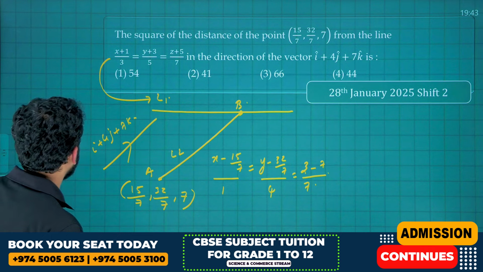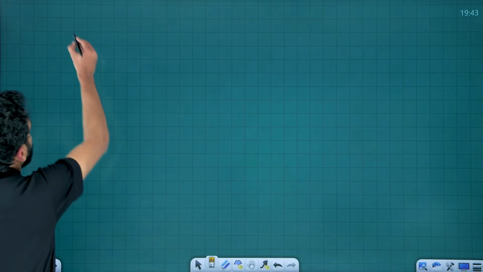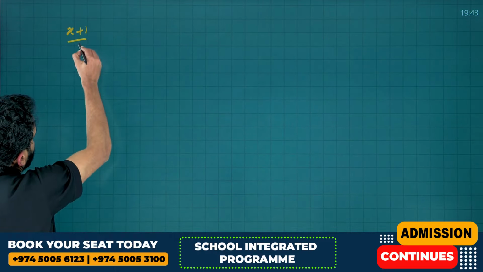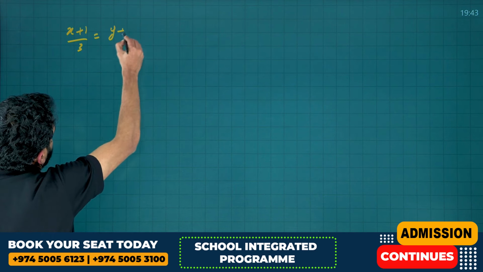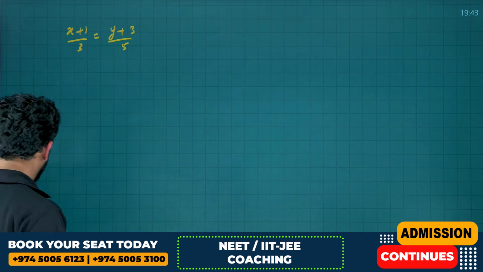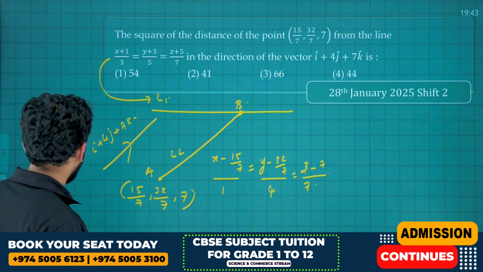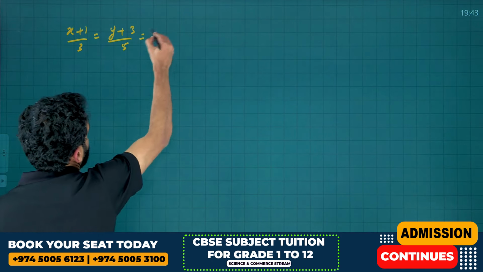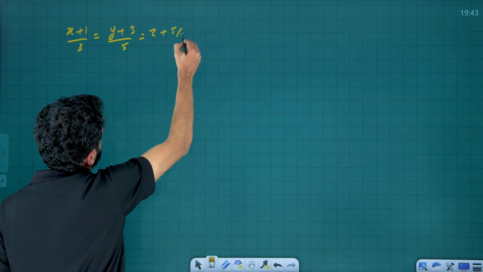(x plus 1) by 3 is equal to (y plus 3) by 5, and that is equal to (z plus 5) by 7.